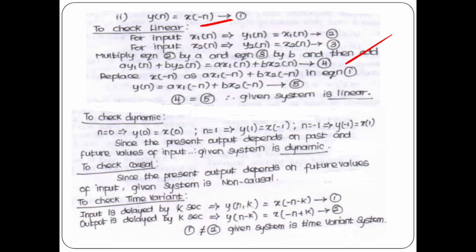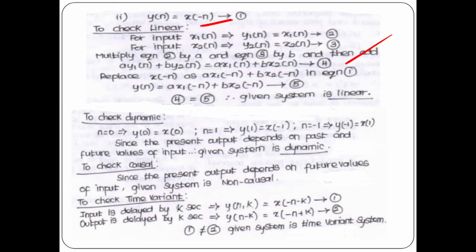Okay, in the second, third and fourth equations this minus n is missing, please include it. So to get equation 5, replace x of minus n as a x1 of n plus b x2 of n. If we replace it, we can get both the equations as equal. So the given system is a linear system.